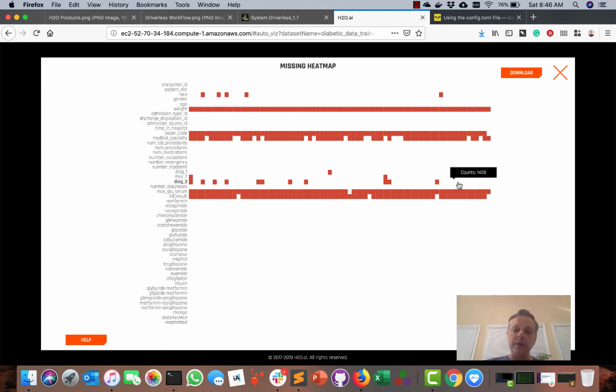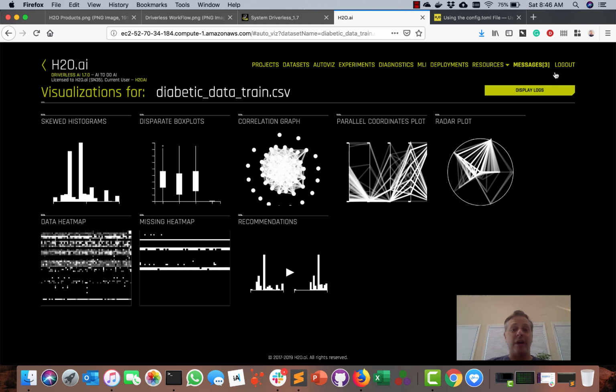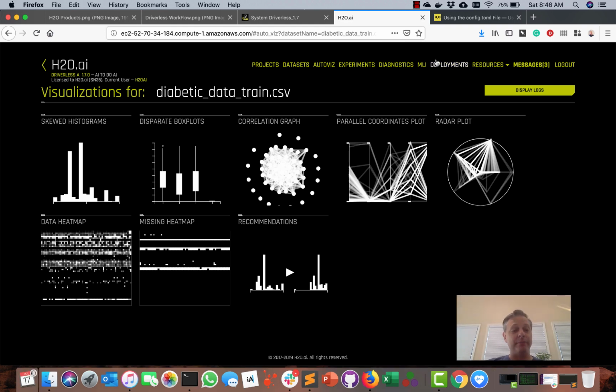So some missing values are okay. Driverless can handle some missing values by doing some sort of simple imputation and so forth. But for the most part, if you have an entire column of missing values, it's going to drop it automatically because we don't know, unless you fill it in, right? You fill it in. You've done your homework. So this is a messy data set. This is a great example. Your data set should be curated, and it should not be like this, to make Driverless run faster and to make it more accurate, right?